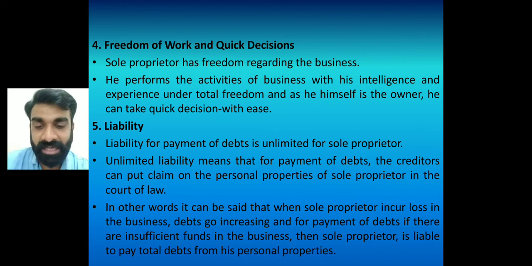I have given you the example, like I have taken a loan of 5 lakh rupees. After that I have insufficient funds, so I sell my shop and the goods I have, and it is worth only 3 lakh, right? Still 2 lakh is left to be repaid. So I need to repay that amount by selling my own personal property also. Understood? So here the liability is unlimited.